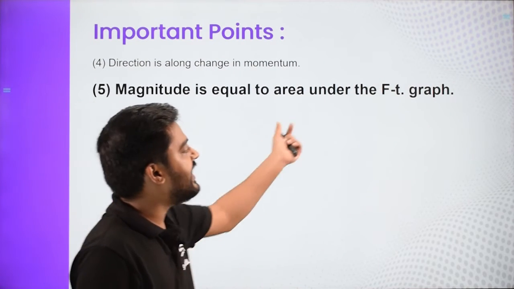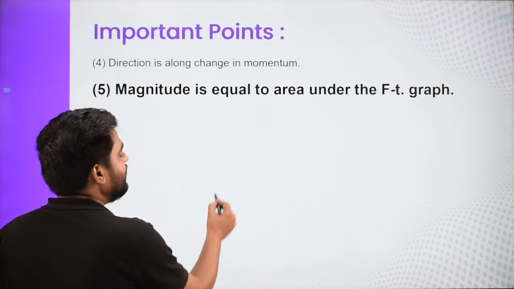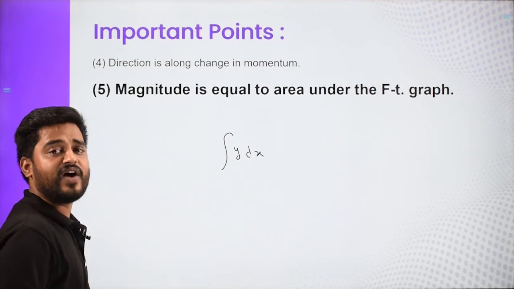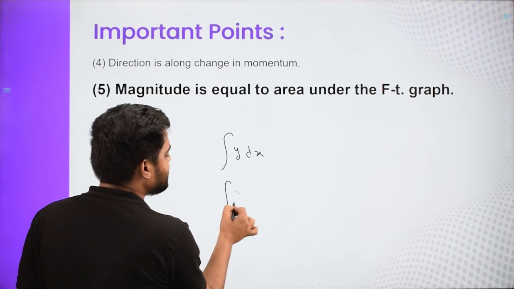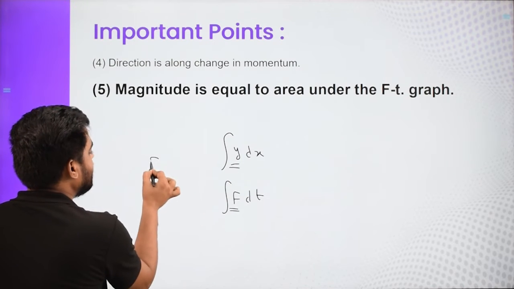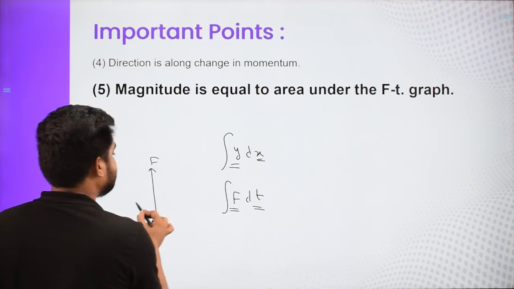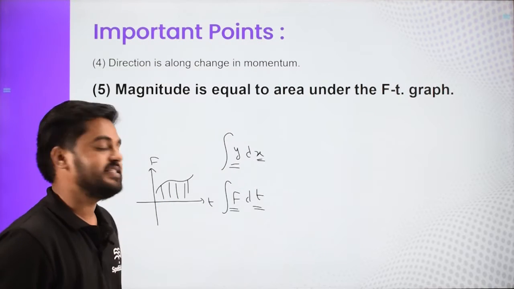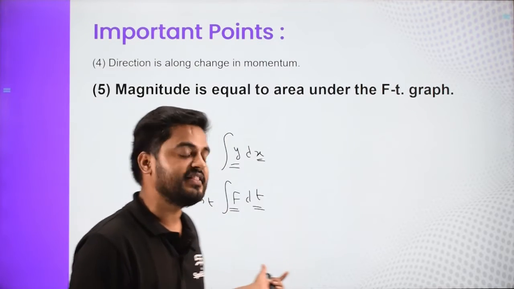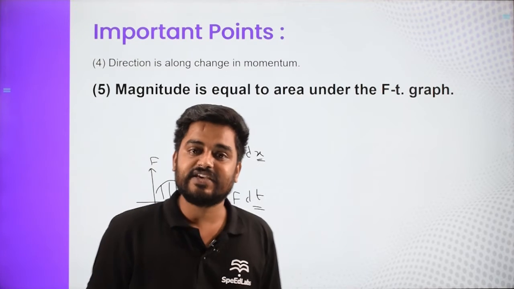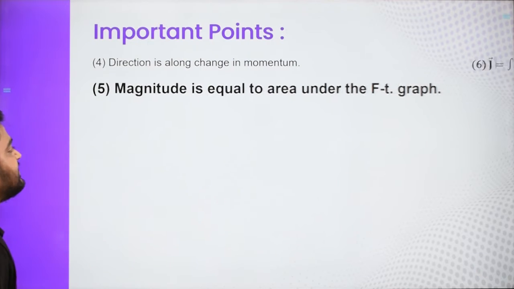Next property: magnitude is equal to the area under the F-t graph. We already know that integration y dx gives the area under the y versus x graph, and we have integration F dt. So if we take force as the y-axis and time as the x-axis, then the area under the graph gives impulse. So impulse is given by the area below the force versus time graph.